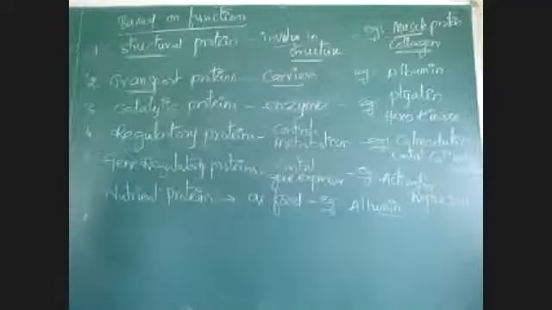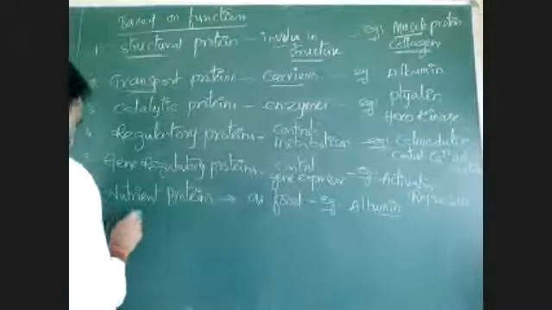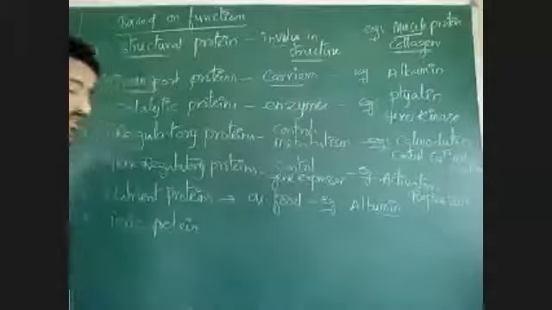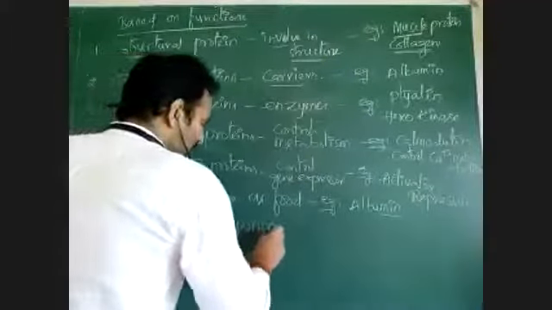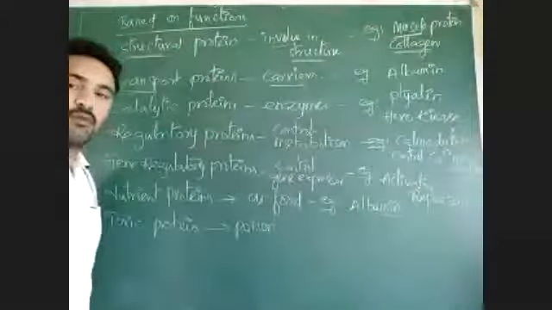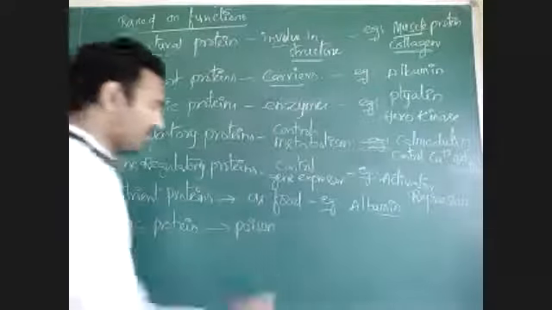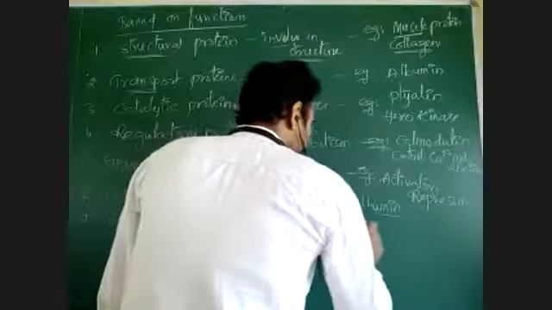Then toxic proteins. Toxic proteins means poisonous proteins. Proteins which work as poisons are called toxic proteins. Example, snake venom.